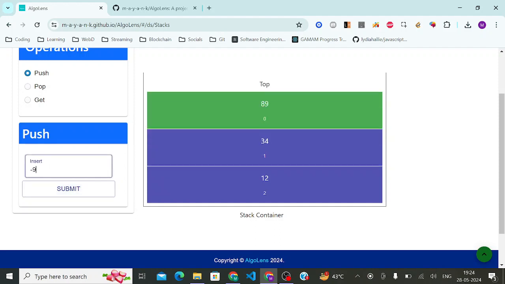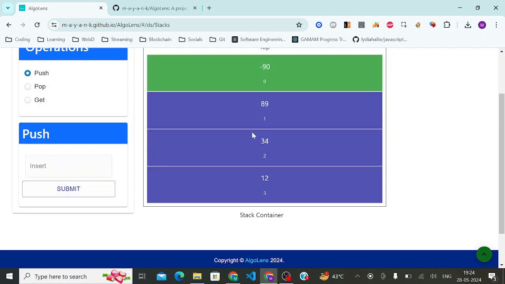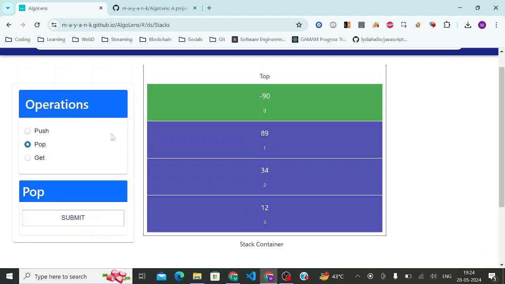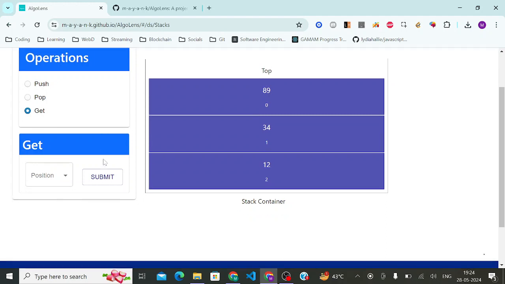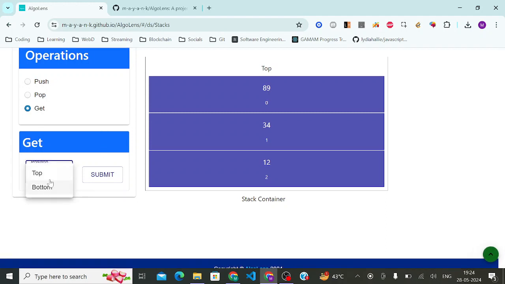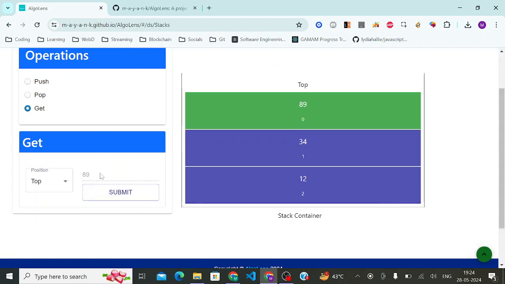You can add pretty much any element to it and it will maintain the order. Then you can pop an element, you have to submit that, and then you will pop. Then I have done one more thing, that you can find the top or the bottom elements, it will highlight it. And then there is a little bit of CLS somehow, I don't know why, I think.